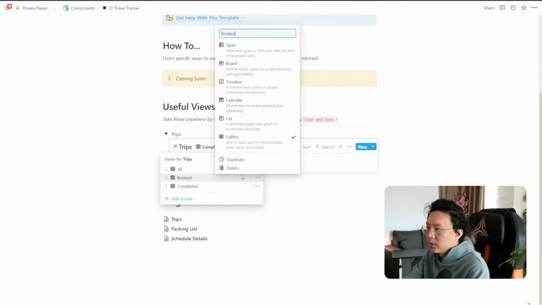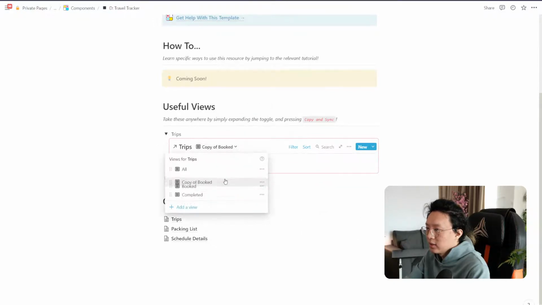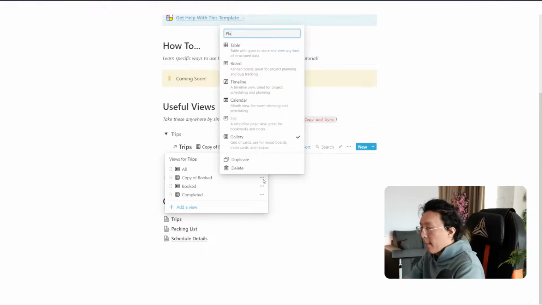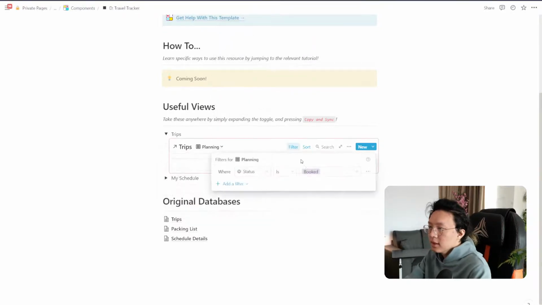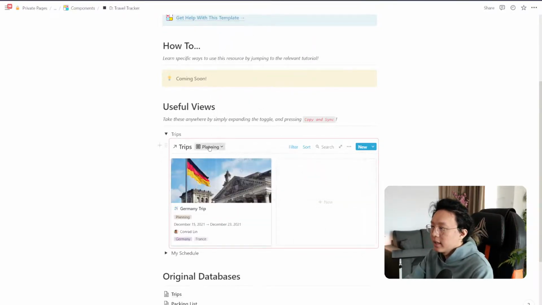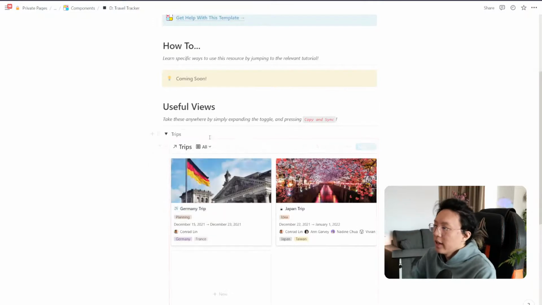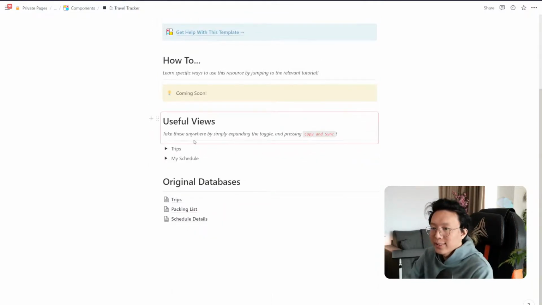and of course we can also have one in planning as well. So let's go ahead and do that. Planning. So filter is planning. Perfect. So now we have all our trips here nicely put. So I think that's really cool. We have our schedule, and the last thing we have to do is our packing list.